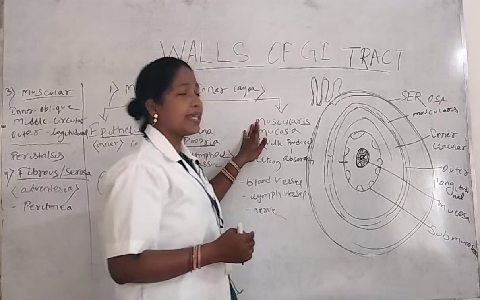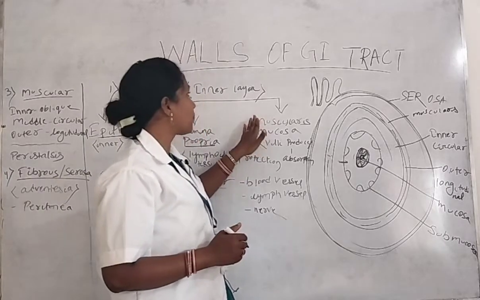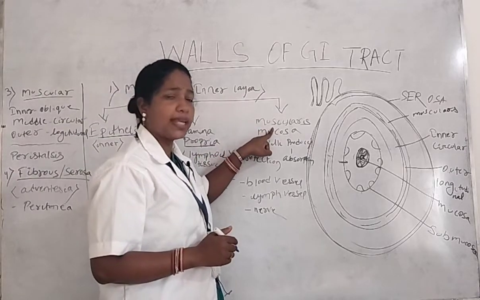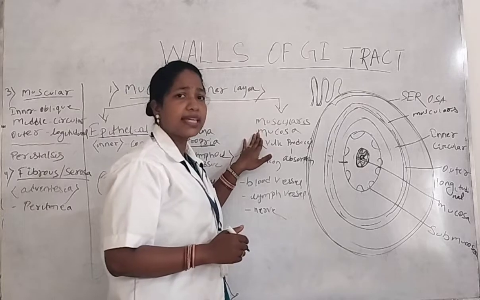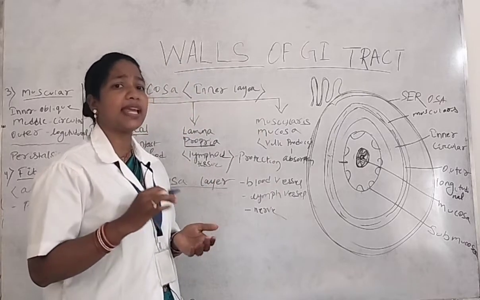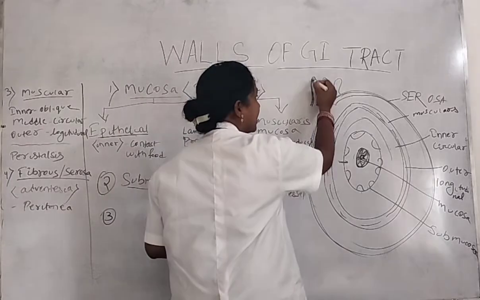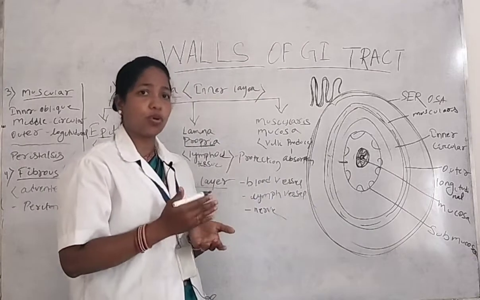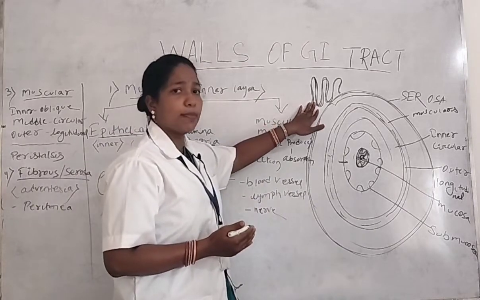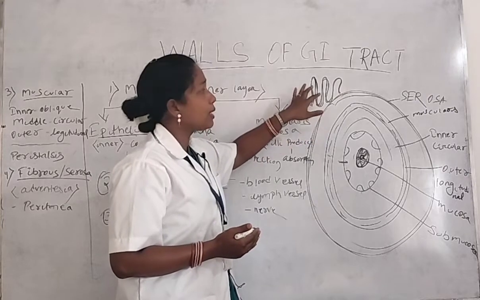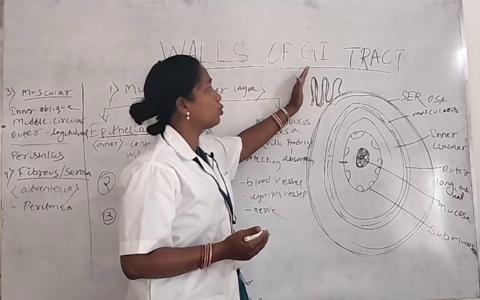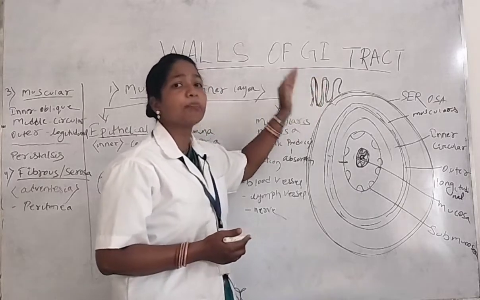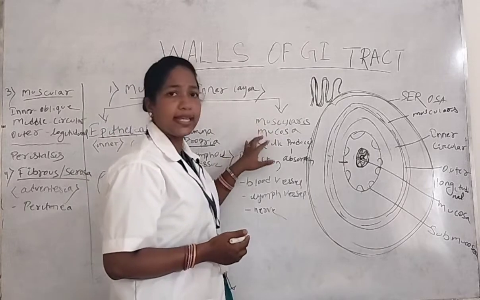The next one is the muscularis mucosa. That is the third layer of the inner surface. The muscularis mucosa consists of various types of villi-like structures. What does villi-like structure mean? If there are any folds present in the mucous membrane, then that is called the muscularis mucosa, or villi. The main function of the villi is the absorption of nutrients. So that is called the muscularis mucosa layer.